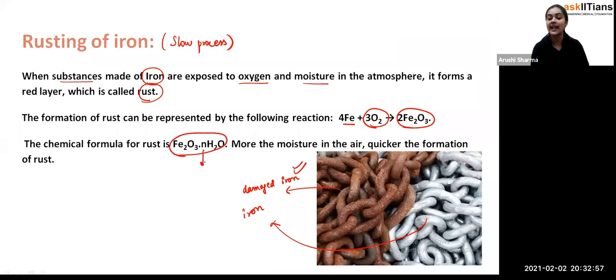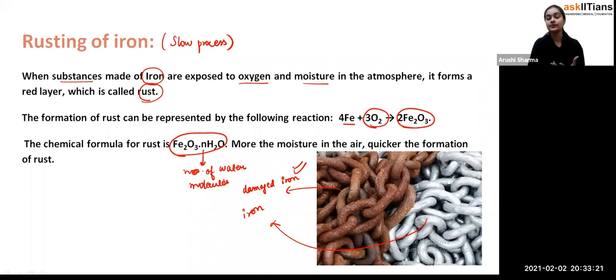And you can see that the chemical formula for rust is Fe2O3.nH2O. This n depends upon the amount of moisture there is. Moisture is what? Water particles only. So the more the moisture, the quicker will be the formation of rust. So that's how, students, this n represents the number of water molecules. Fine. So this is the rusting of iron.